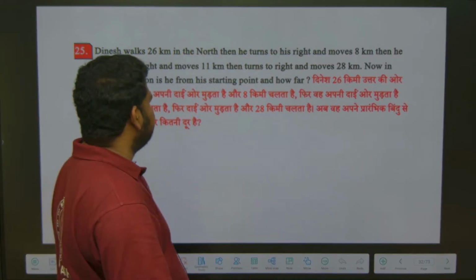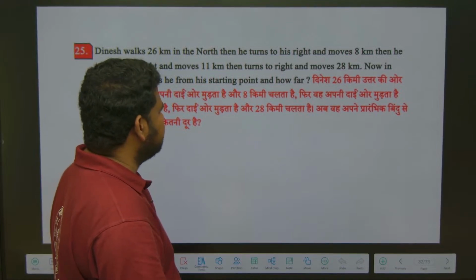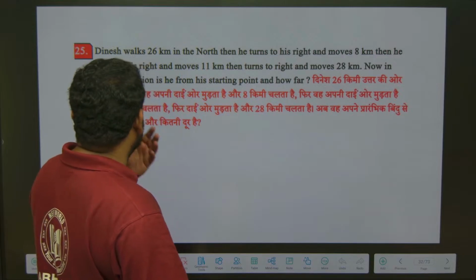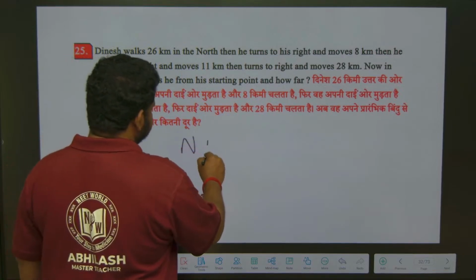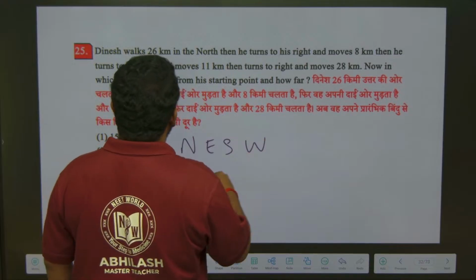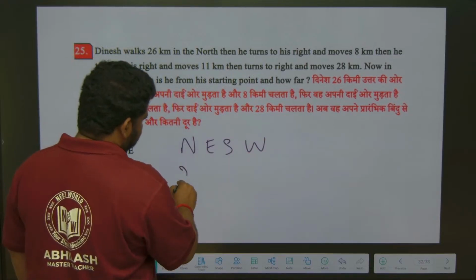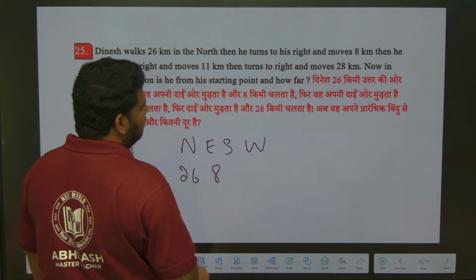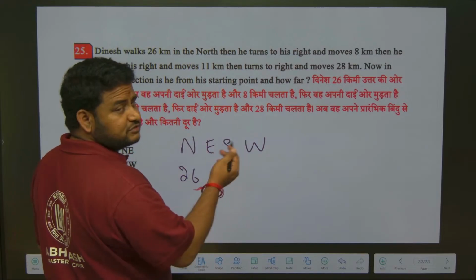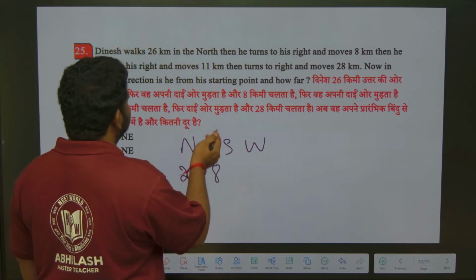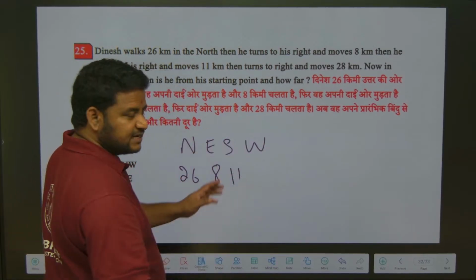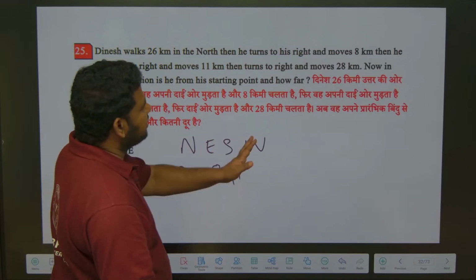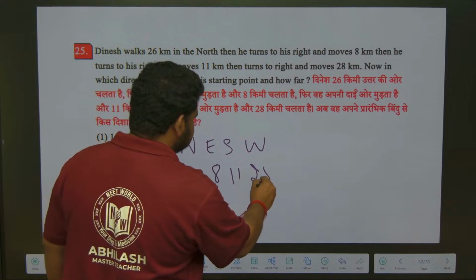Dinesh walks 26 km in the north and then he turns to his right and moves 8 km, then turns to his right and moves 11 km. Okay, let us look at this question. North 26 km, then he turns to right, means east, then he moves 8 km. Then he turns to his right and moves 11 km. Again right means it is coming under south. Then turns to right and moves 28 km. This will be the last 28 km.